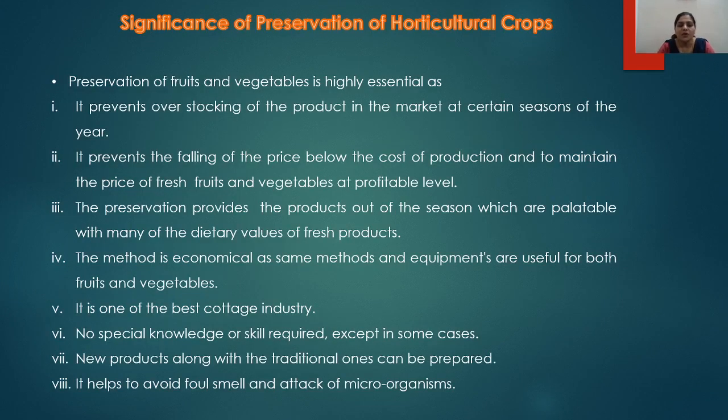Now coming to the last part of this chapter, that is the significance of preservation of horticultural crops. Now as we all know the fruits and vegetables are highly perishable and hence they need to be preserved so that they can be stored for a longer duration. So what is the exact significance of preservation of both the fruits as well as vegetables? Why is preservation essential?